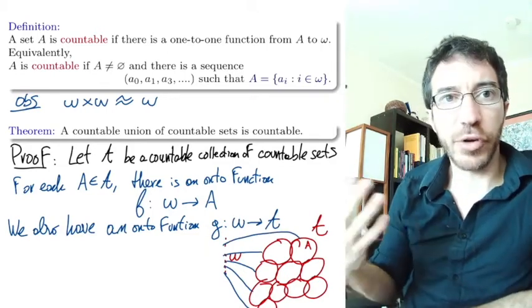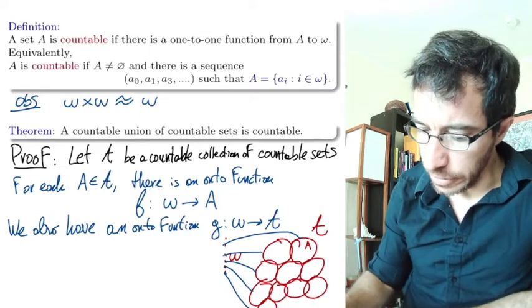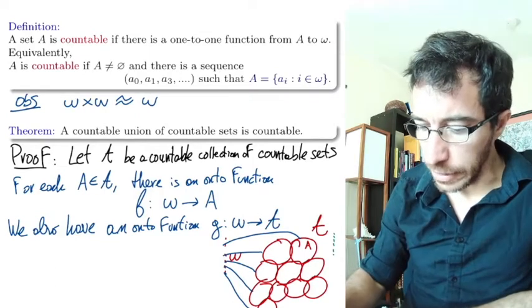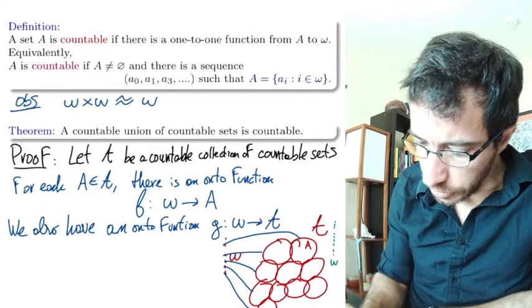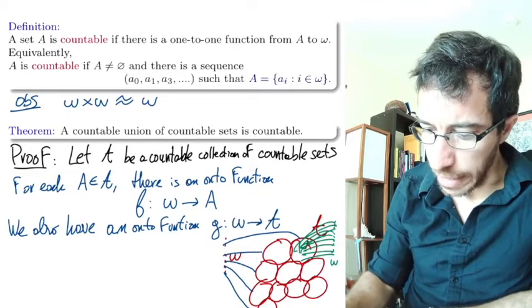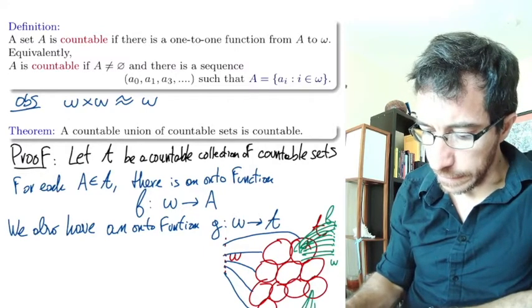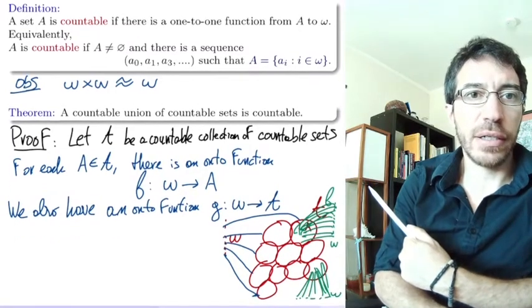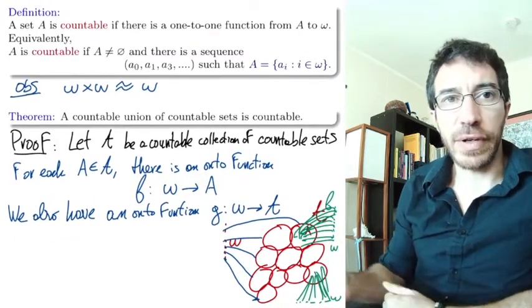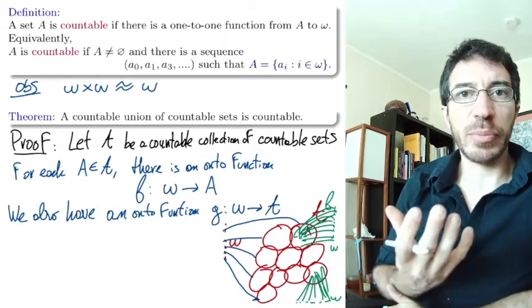And then for each of these sets, we have a function f that goes from another copy of omega, and it maps onto this set. This is f. And then we have another one for this set, and another one for each set. These are the f's that we have for each set, right? And now we want to put them all together.